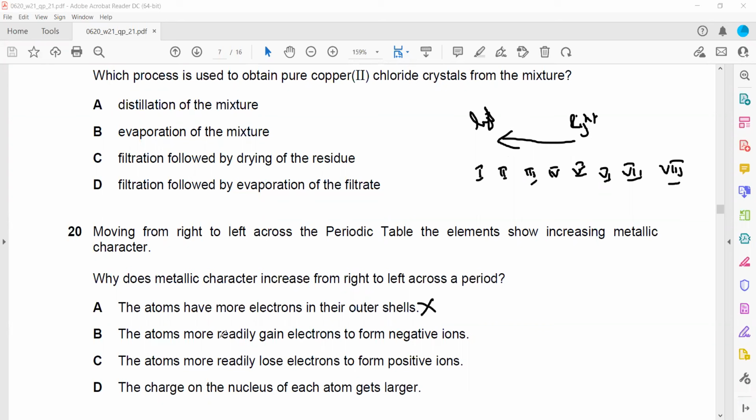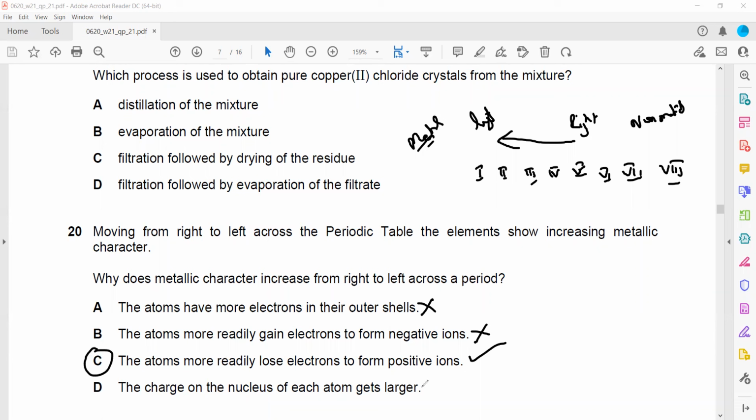The atoms more readily gain electrons? They don't readily gain electrons. On the right-hand side we have non-metals, and non-metals tend to take electrons, and on the left-hand side we have metals. Metals tend to lose electrons, not gain electrons. The atom more readily loses electrons to form a positive ion. That is right.